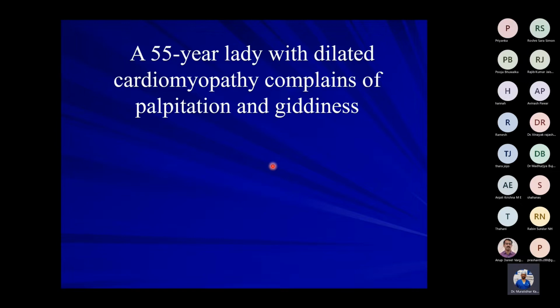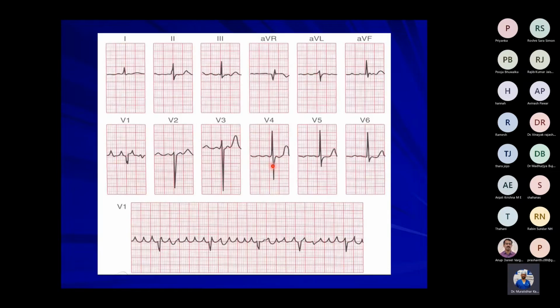Yes, sir. A 55-year-old lady with dilated cardiomyopathy complains of palpitation and giddiness. And the ECG shows this one. This is a 12-lead ECG, but we are interested in this. The RR interval is irregular, sir.